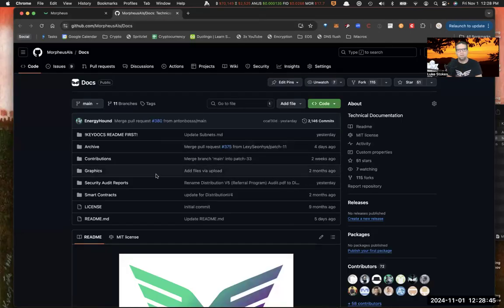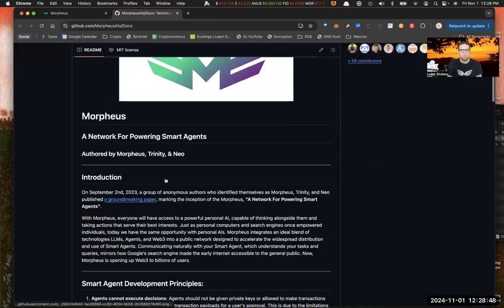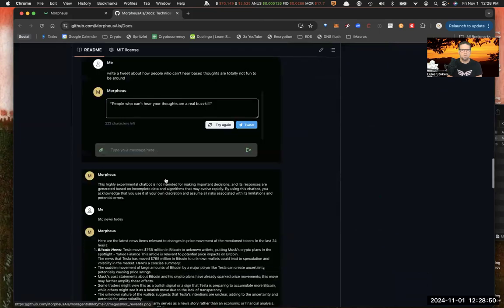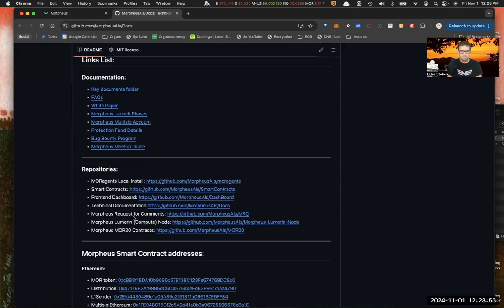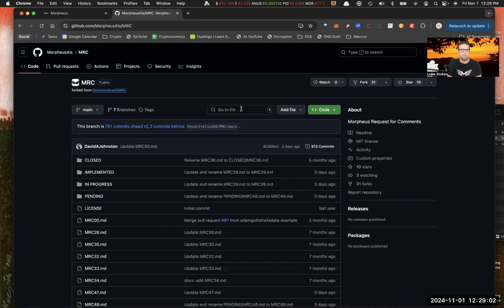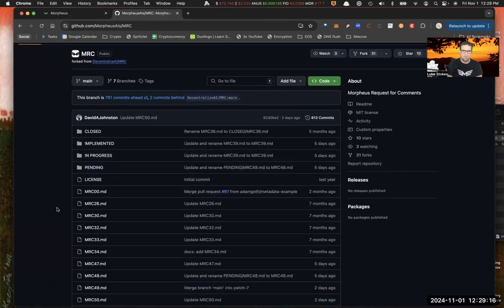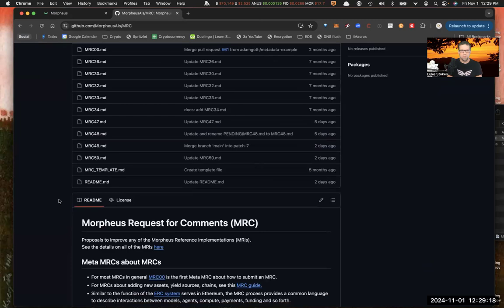But we're going to look at the MRC. If you scroll all the way down here, further down, and there might be a better way to get to this, but this is one way to get to it. You see right here, the repository is Morpheus request for comments, one of the main repos in the Morpheus GitHub account. You'll notice here we've got folders: closed, implemented, in progress, and pending. Sometimes if you click on a link to an MRC, it can be a dead link. Often that's just because they moved it to one of the other folders. So take a look at the other folders if you're looking for an MRC you can't find.